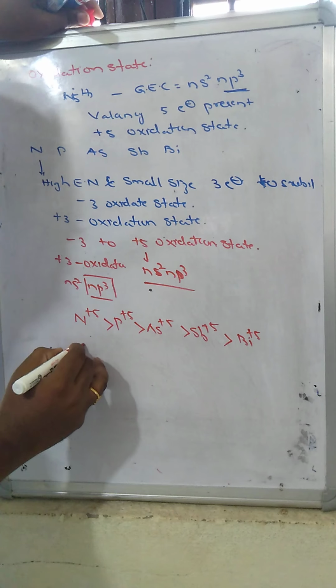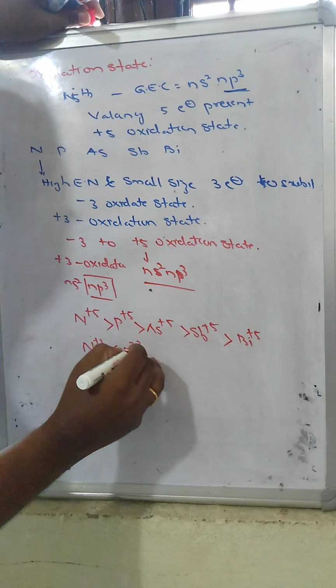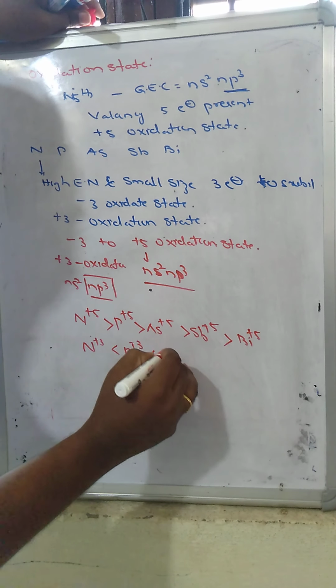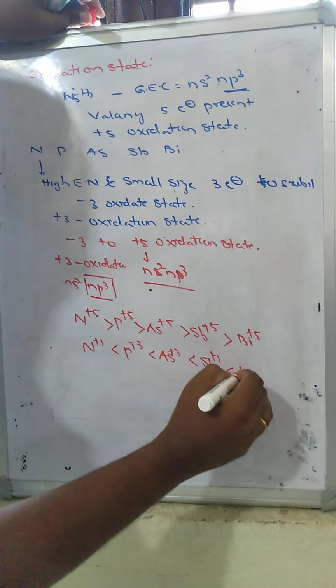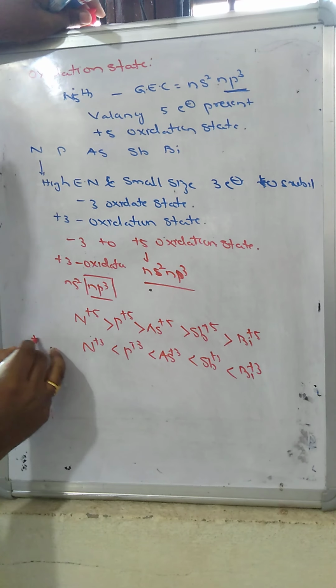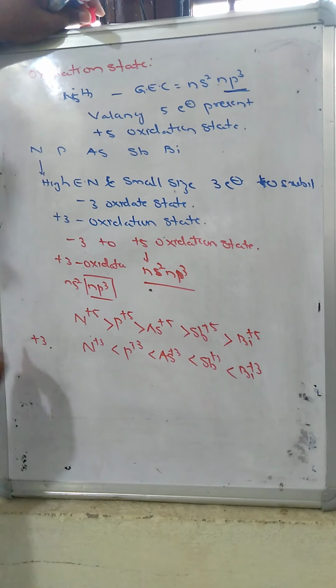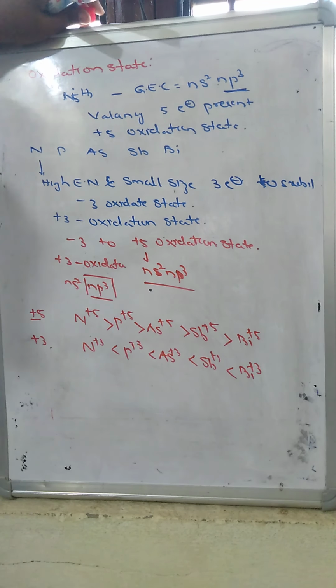The +3 oxidation state from nitrogen to bismuth increases: antimony +3 and bismuth +3. So the +3 state increases from top to bottom, and the +5 state decreases.